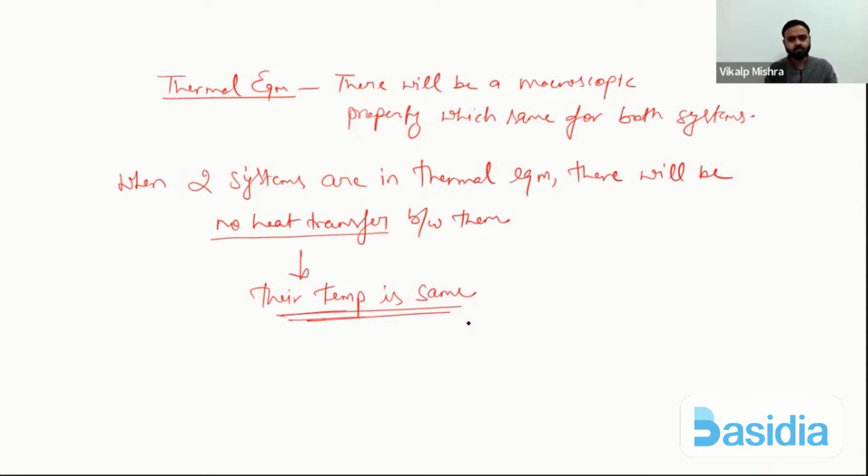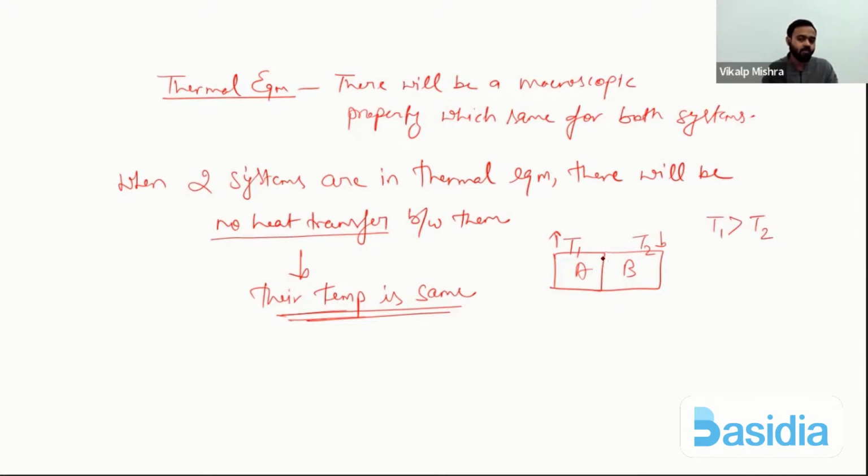Simple. Like this gas and this gas, systems A and B, both are in contact. One has some temperature T1 and the other has some temperature T2, and T1 is greater than T2.